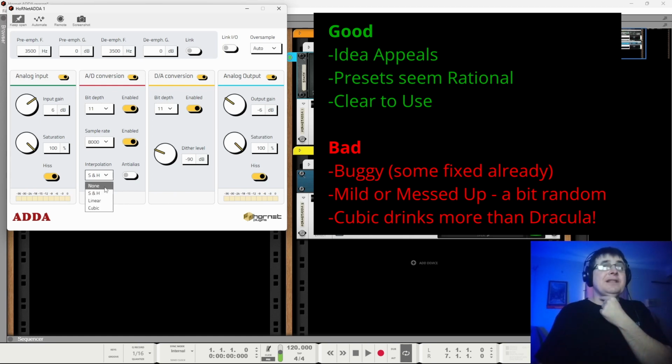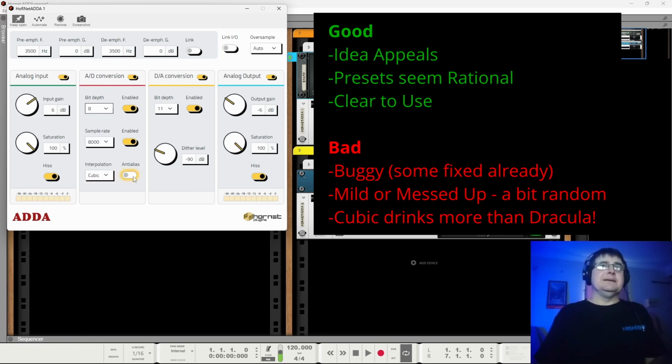There are a few interpolation modes, as you've seen me use. Cubic, as I've written here, it drinks more than Dracula. At the moment, interestingly enough, it's surprisingly low. But I think when you go up to higher bit rates, sample rates, yep, it's maxed my DSP on a fairly recent i7.